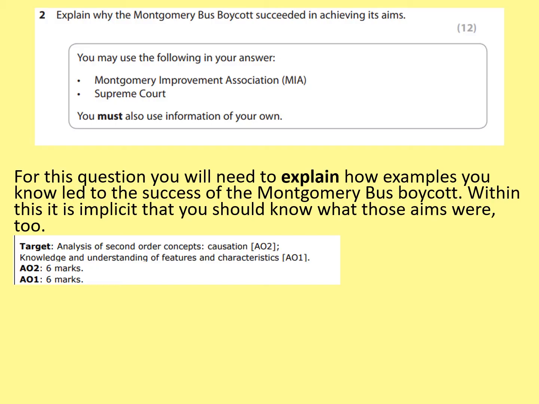In the exam board's booklet or mark scheme, it says that the target for this question is the analysis of second order concepts, in this case causation, why things happen. That's counted as assessment objective 2. Also, the knowledge and understanding of key features and characteristics of the particular topic, so how much you know. That's known as assessment objective 1. So AO2 gets 6 marks, AO1 gets 6 marks as well, equal weighting for both, 12 marks total.